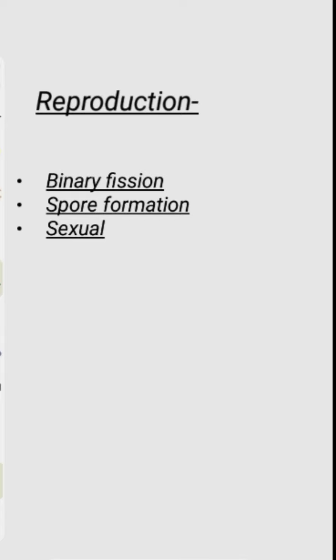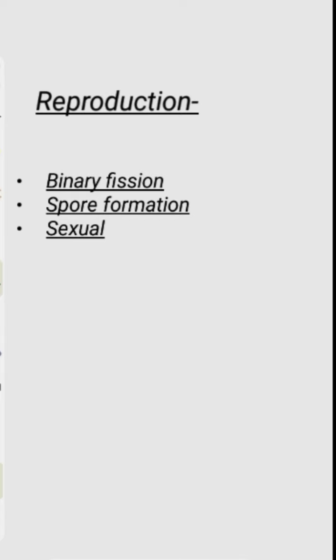But if the conditions are not favorable, that is moisture is less or food is less, then they form a thick coating around themselves, and that is called a spore. This spore survives throughout the unfavorable conditions. When the conditions become favorable, the thick coating dissolves and the bacterium divides by binary fission.